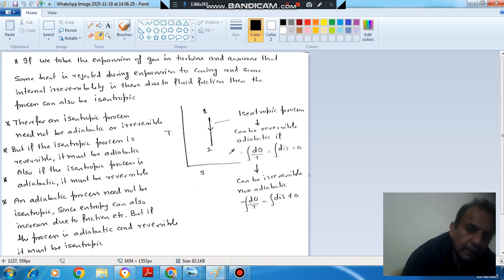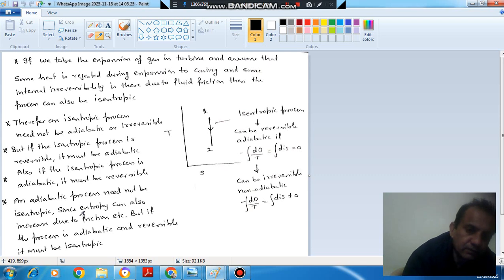And second is when both are not satisfied. If this process is non-adiabatic and irreversible, and the magnitude of entropy generation is the same as that of entropy lost, then it can be isentropic.